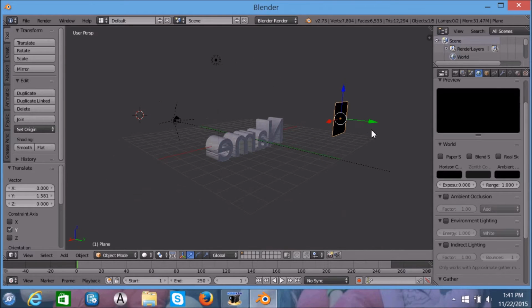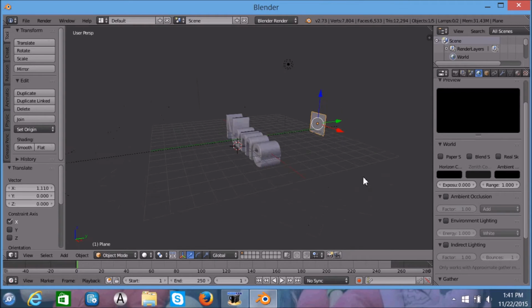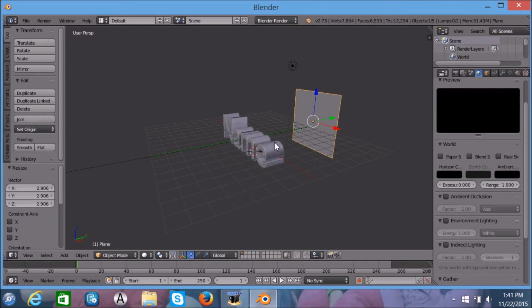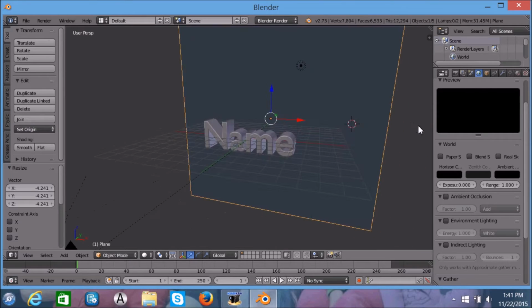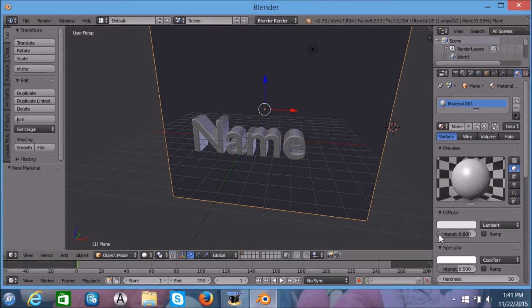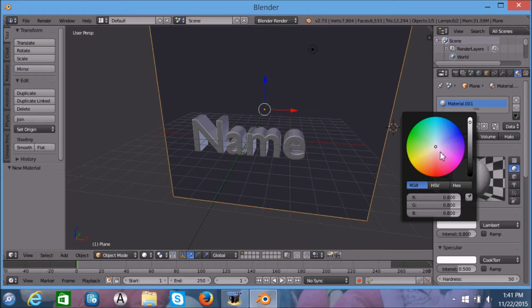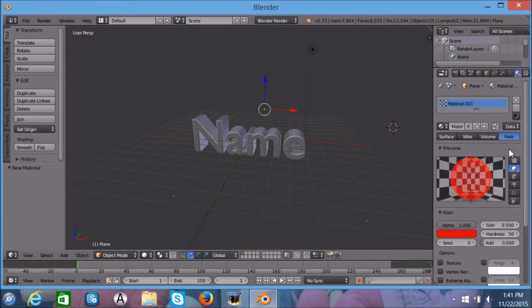Just so you know, you right click to select things. We're going to do S, and then grow it. Now we're going to make a new material, diffuse, and then I'm going to make it red. We're going to go over to Halo.